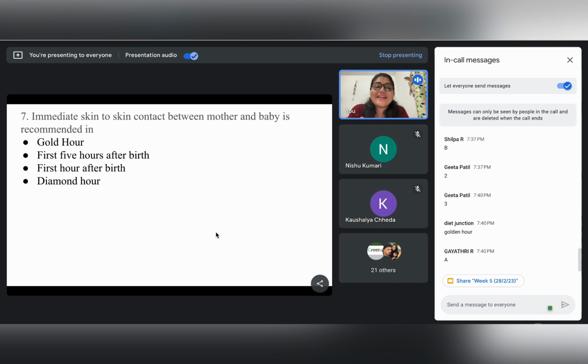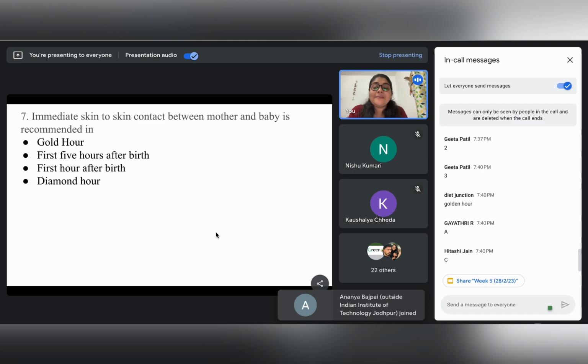Yes, a lot of people are answering A. So A is not the answer. If you go through the options, there is also an option, the first hour after birth. Yes. So please, whenever you're going through the MCQs, there are a lot of MCQs which might appear very easy, but please go through all the options before marking them, right? So the first hour after birth is called the golden hour, right?